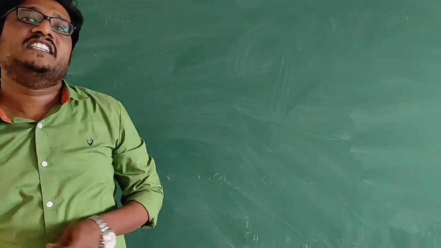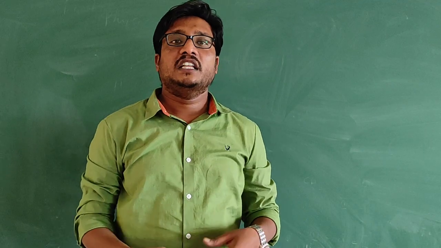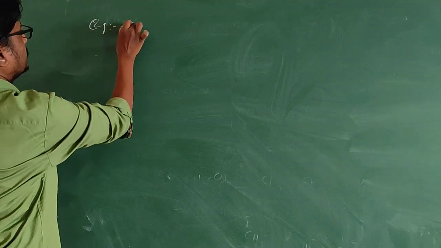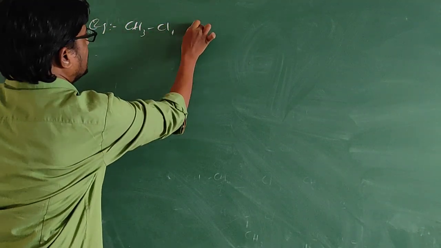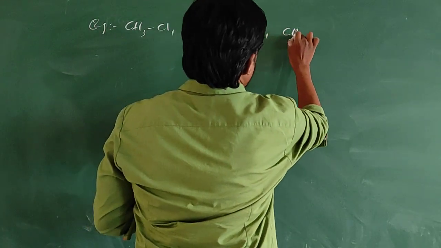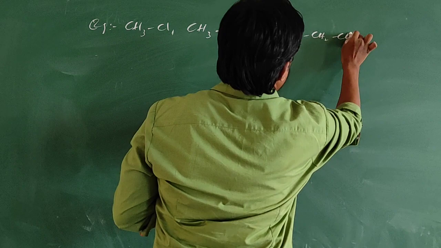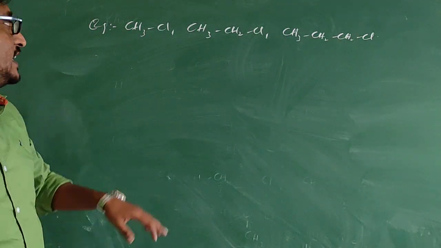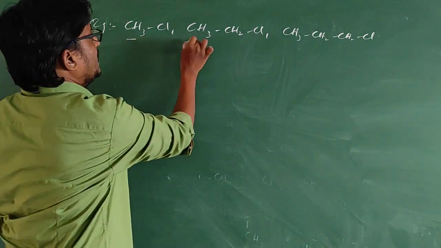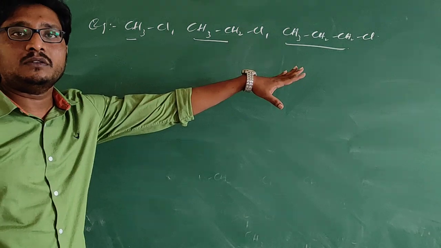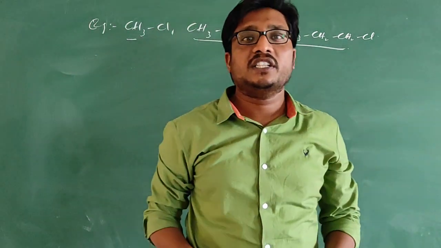When there is an increase in the alkyl chain, the boiling point of the alkyl halides will also increase. For example, CH3Cl, CH3CH2Cl, CH3CH2CH2Cl. If we observe these alkyl halides, there is an increase in the alkyl chain. The number of carbons is increasing, which means the length of the alkyl chain will also increase.